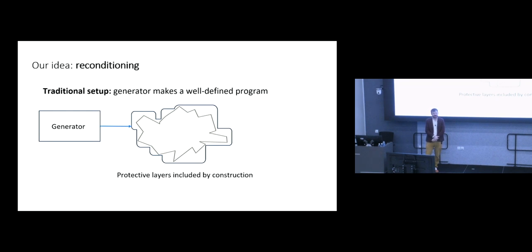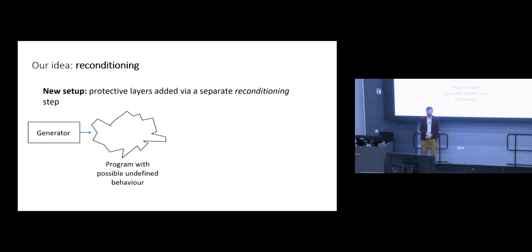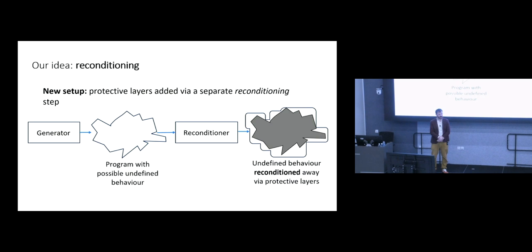And the idea is that instead of the traditional setup where you have a generator that generates a well-defined program with these protective layers by construction, the idea is to have a generator that generates a program that may well have undefined behavior, and then add the protective layers via a separate step called reconditioning that will take the nasty, potentially ill-defined program and make it into a program that's sure to be well-defined.